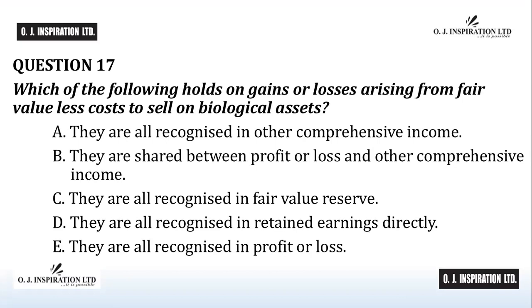This gain or loss may arise on the initial recognition of biological assets at fair value less cost to sell, or as a result of change in fair value less cost to sell of a biological asset. It can also arise on the initial recognition of agricultural produce at fair value less cost to sell. All of the gains or losses are recognized in profit or loss only. E is the answer to question number 17.